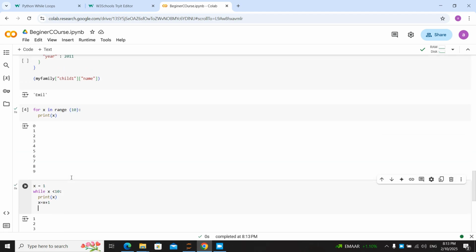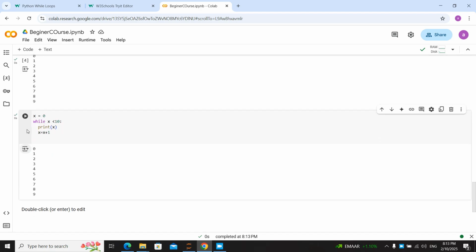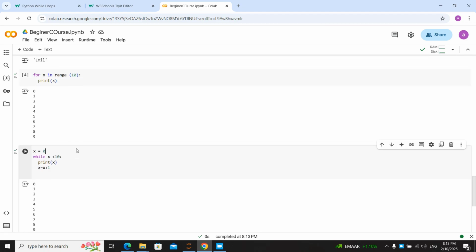These two things are the same, but we must set x to 0. Now they are all the same and you can see the while and for are alike and different.